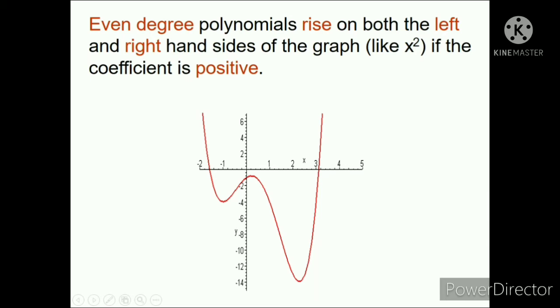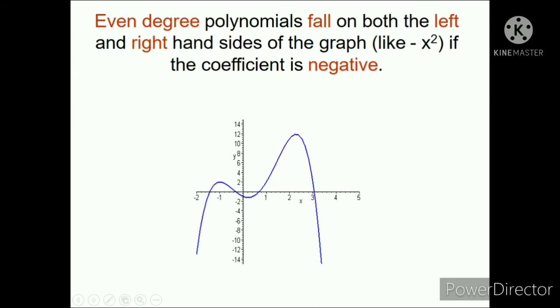Okay. Kapag even naman at negative, ayan, negative yung ating leading coefficient, then the left hand will fall and the right hand will fall. Both magpo-fall.